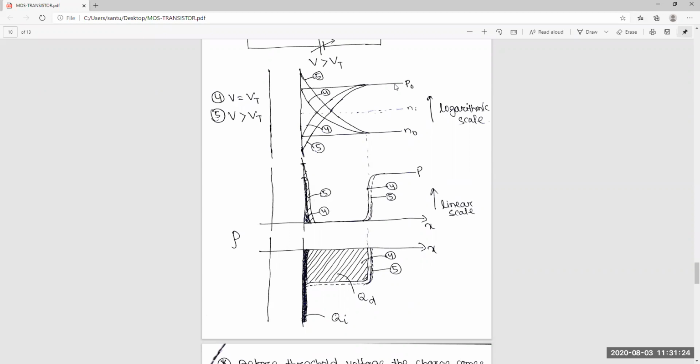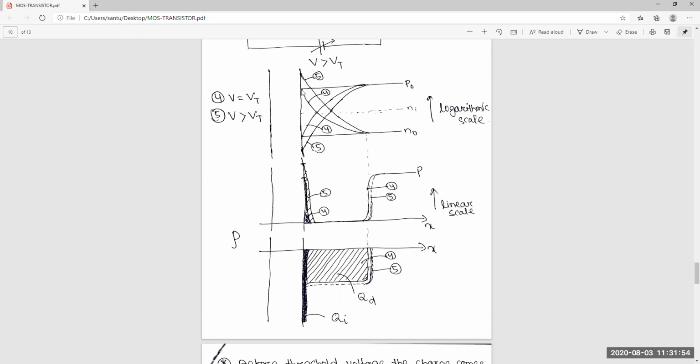Okay, so now you can see here once you increase more than that. If you increase V to greater than Vt, you can see the concentration of surface charge increases from the bulk. So initially it was bulk. Now at Vt the surface concentration is here. Now after Vt, more than Vt, the surface concentration is here.